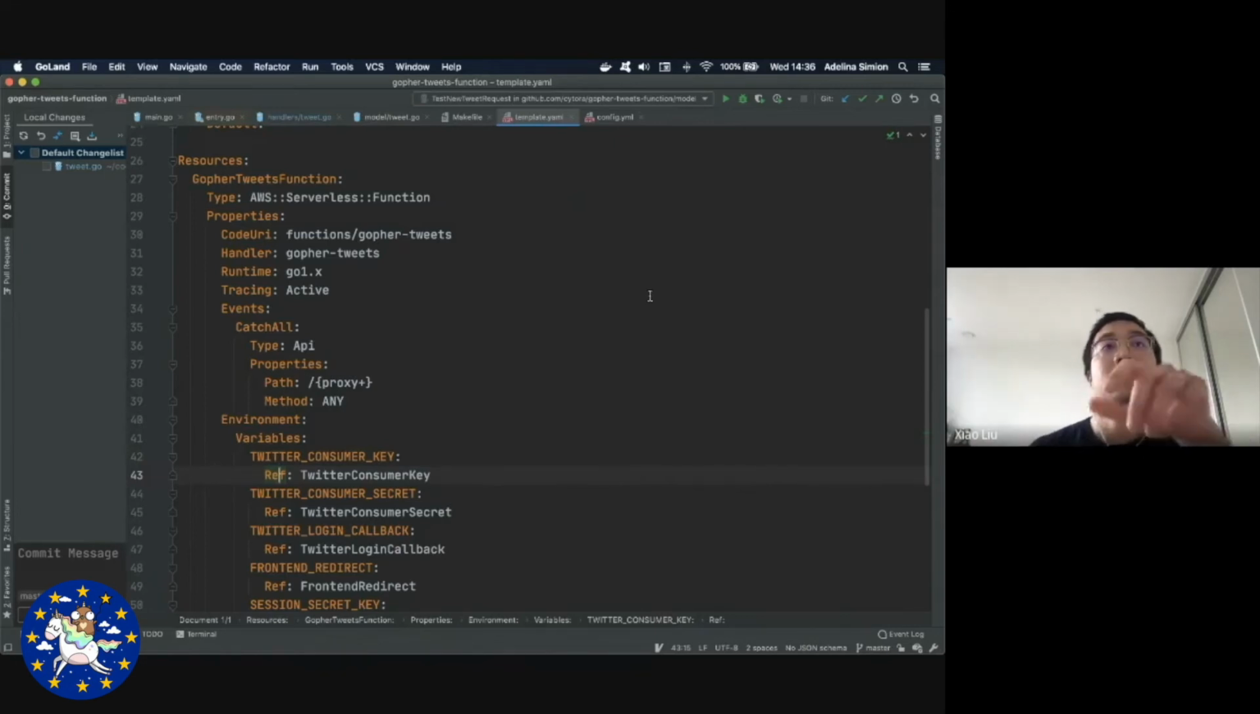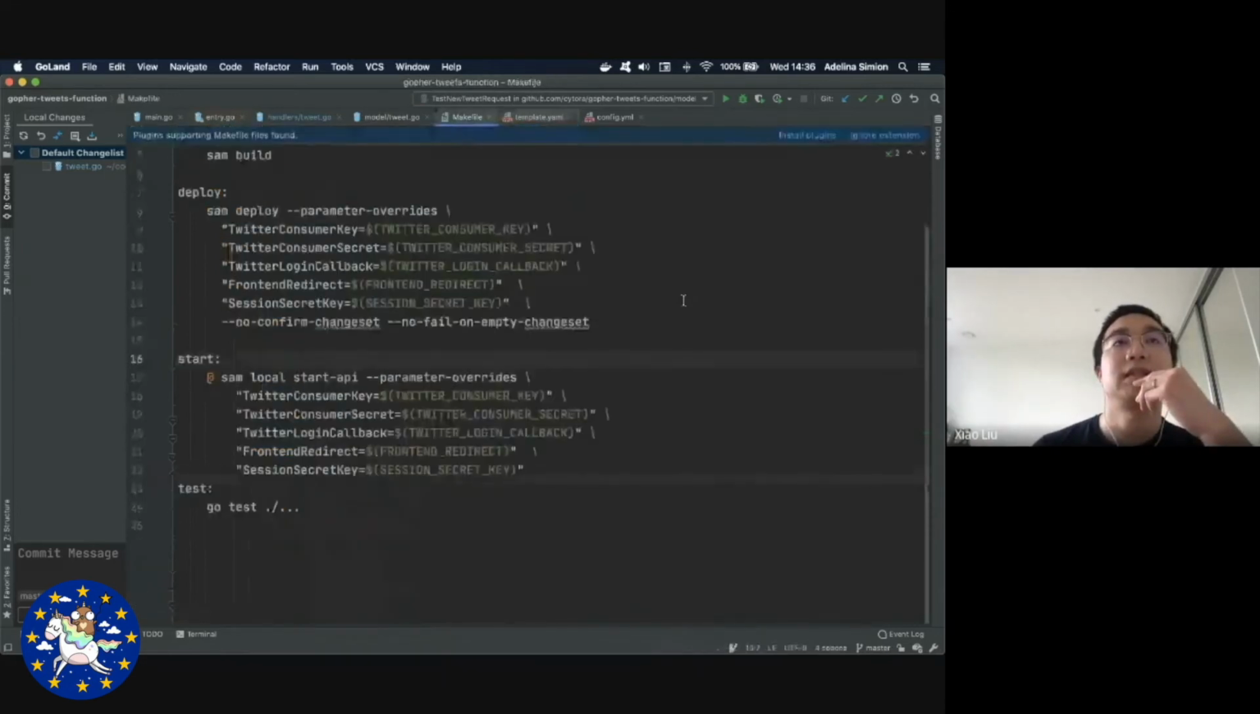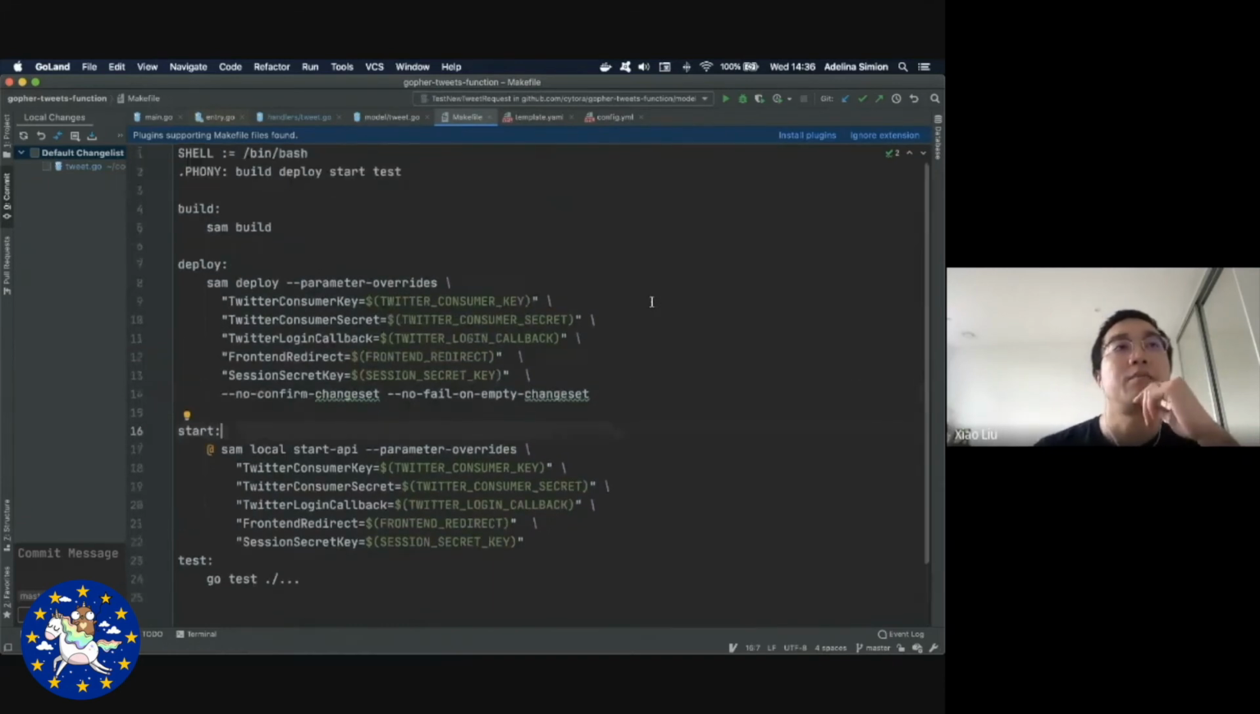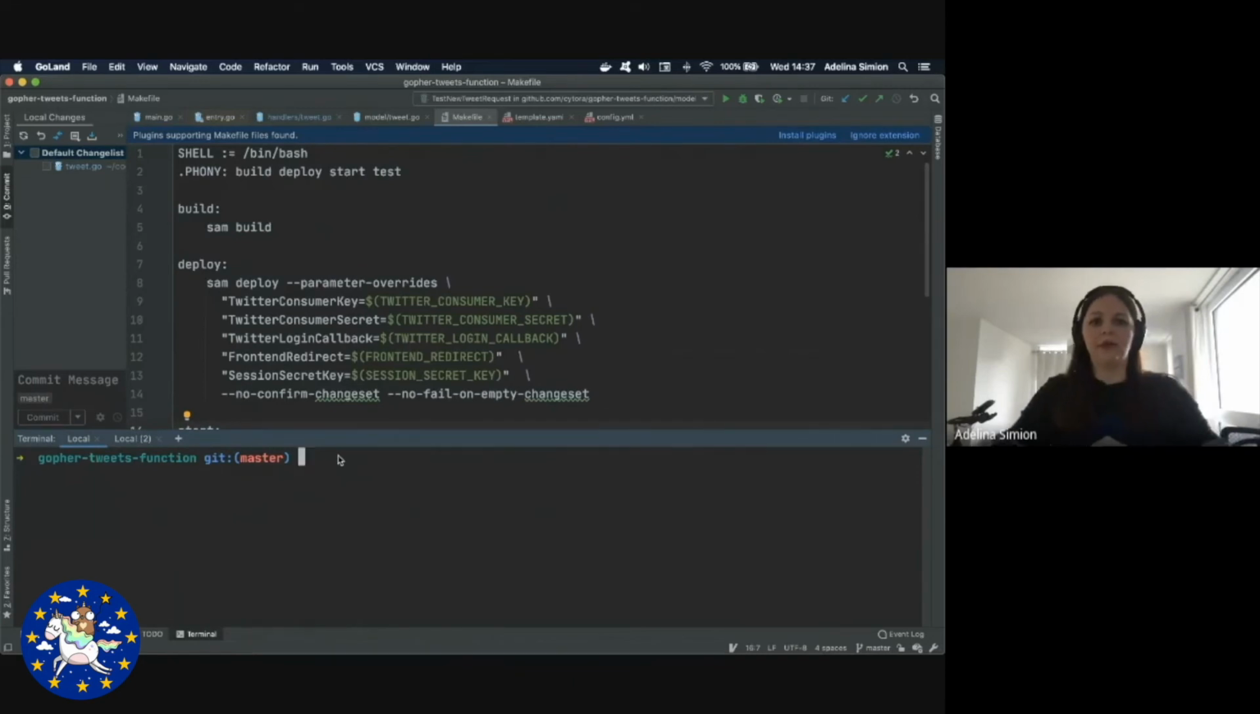So now let's have a look at our makefile. Here we make a lot of use of SAM. The first one we do is SAM build, where basically it will build an artifact from the code as well as the template. And the next one we're going to use is actually SAM local start-api. It will read the configs from this template and mount your code into this local runtime. Thus, you will be able to have a local running API service. Should we run make start, Adelina? Excellent. I'll open my terminal and then just type that in exactly like Xiao said.